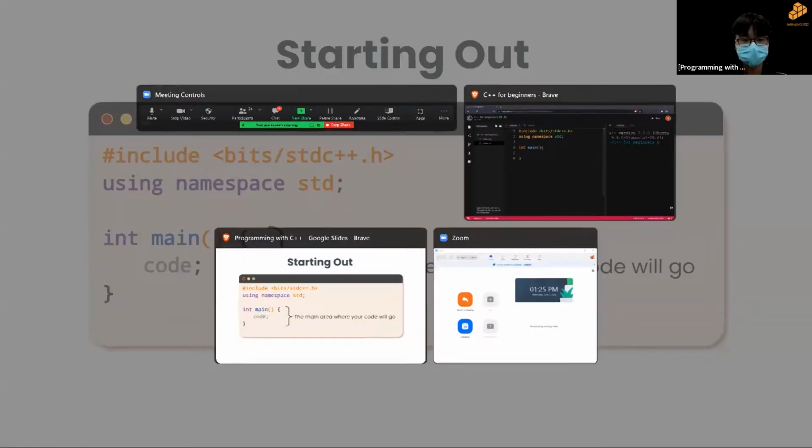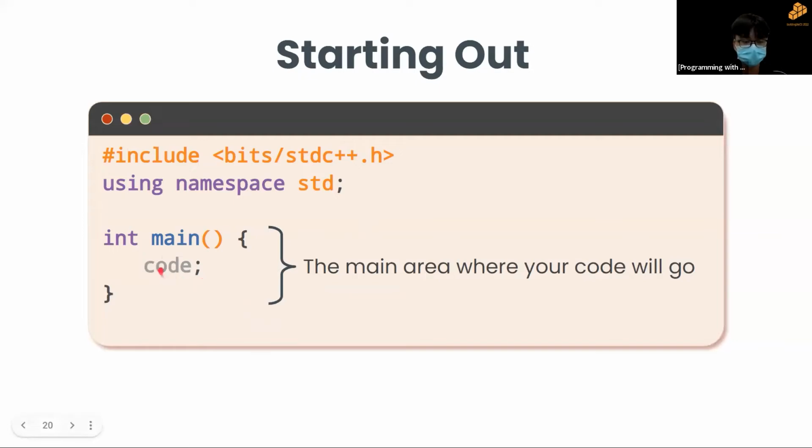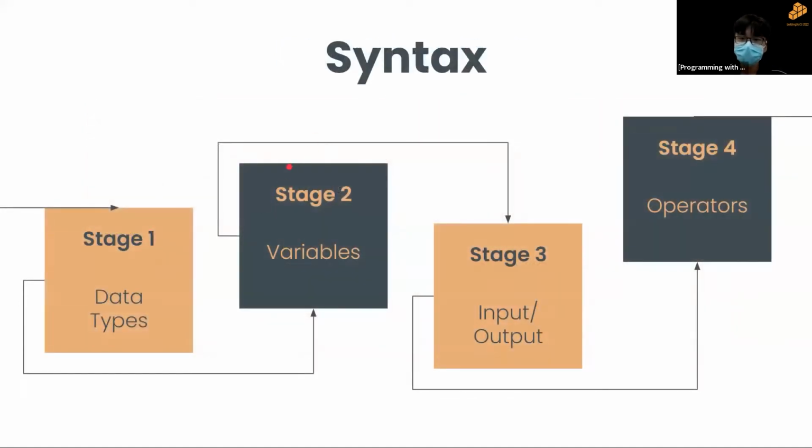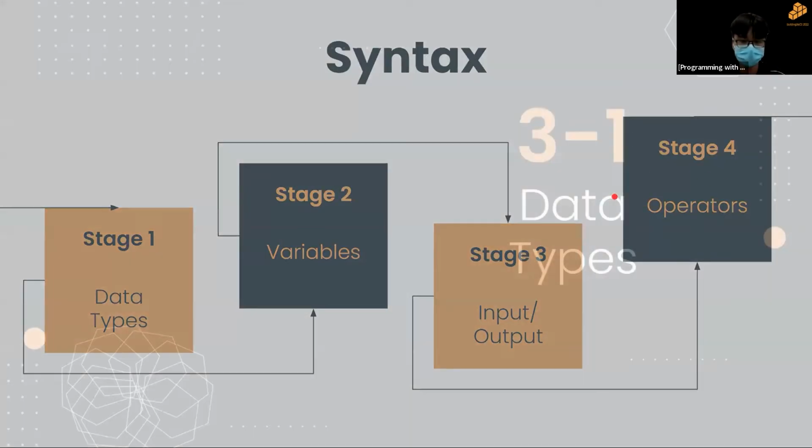So inside our curly bracket will be the main area where your code will go. So for today, I will be going through 4 things: the data types, the variable, how to input and output, and finally operators. So let's get started on data types.